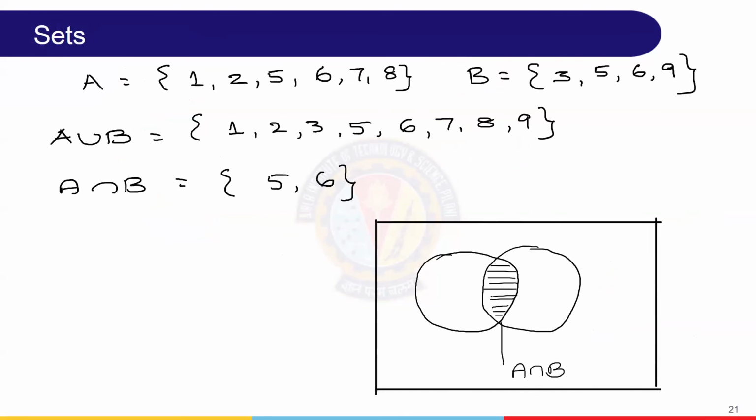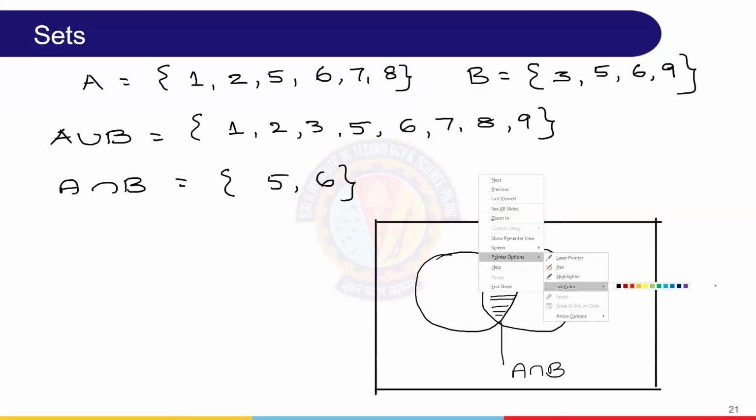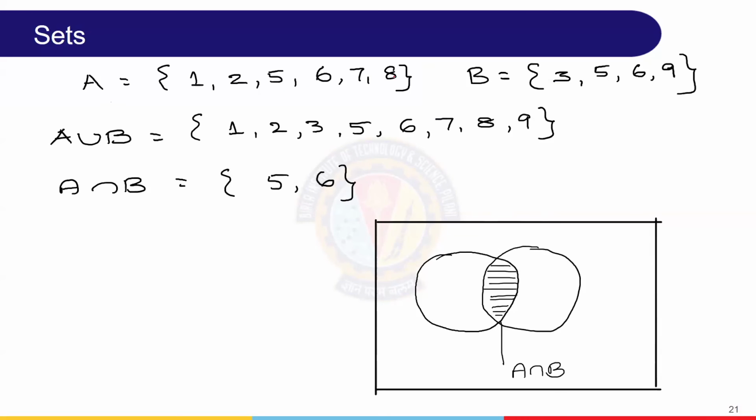Set theory is another easiest of the easy things, particularly finding A union B, A intersection B, and so on. I hope this is a very simple concept, finding union and intersection. So two sets A and B are given. So operations, one is joining, very simple.